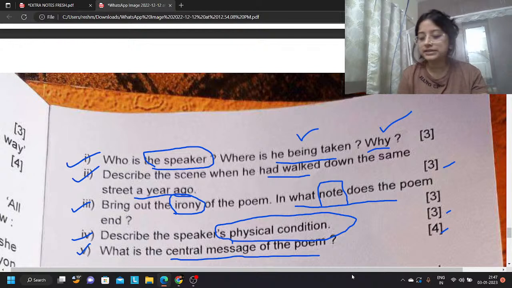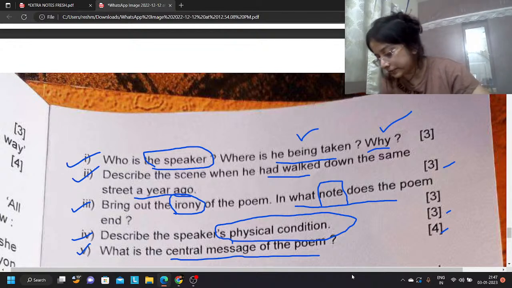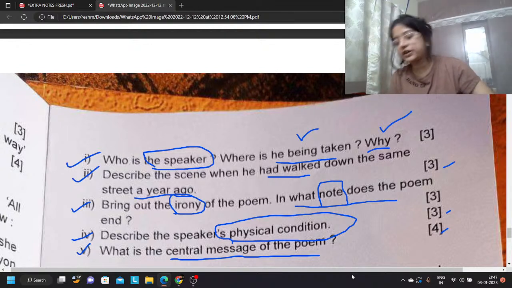That's why the poem ends in optimism, no? That don't just lose hope. Maybe people misjudge you now. Maybe after your death, they will judge you correctly. They will understand that what you did was for their good. Okay, so we should never lose hope. Believe in doing good deeds.